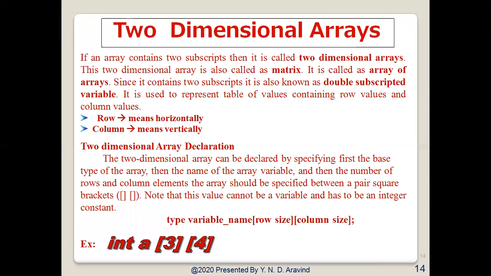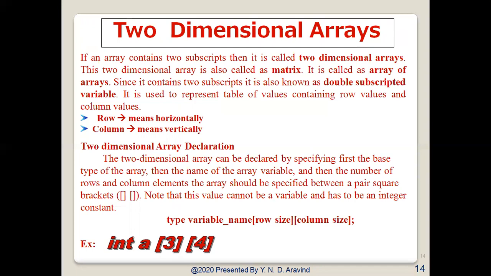Two-dimensional array. So what is a two-dimensional array? If an array contains 2 subscripts, then it is called a two-dimensional array. This two-dimensional array is also called a matrix. It is called an array of arrays. Since it contains 2 subscripts, it is also known as a double subscripted variable. It is used to represent a table of values containing row values and column values. So we will be having rows and columns. Row means horizontal, column means vertical. So the first subscript defines the rows and the second subscript defines the columns.